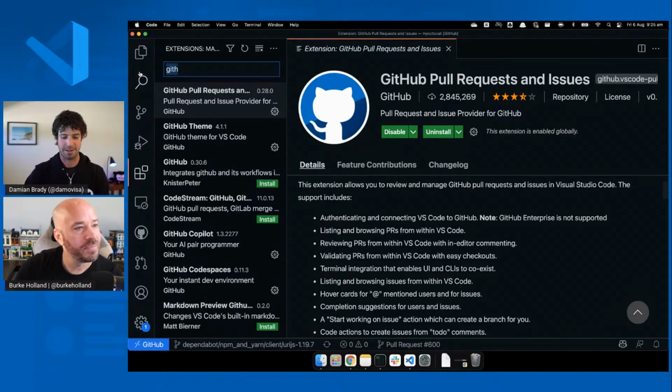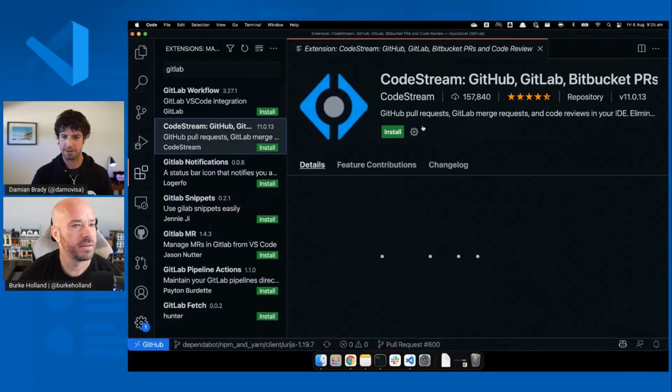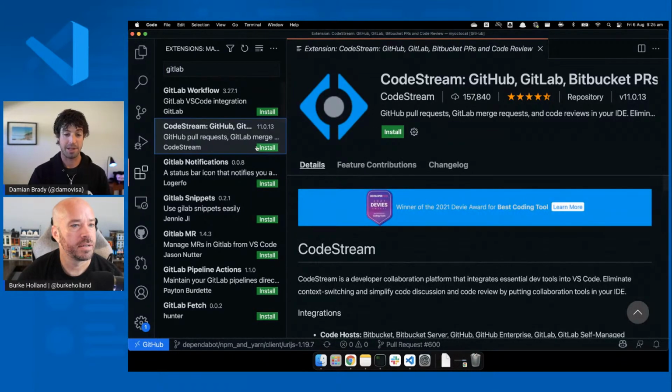Do I dare search? I think there is a GitLab extension. There you go, GitLab Workflow. Right there. You check that out. CodeStream, GitHub, GitLab. That's kind of cool. Very high extensibility in VS Code.